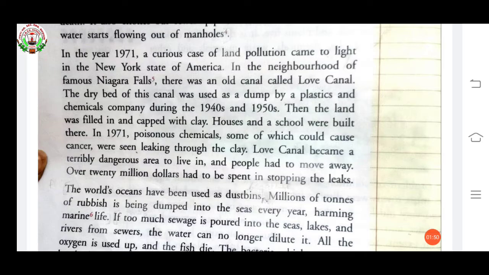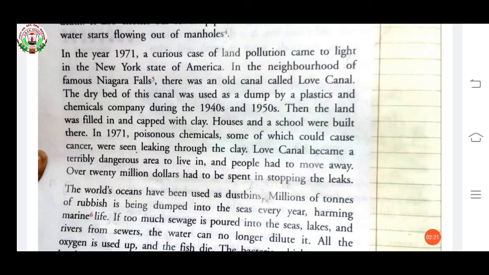In 1971, poisonous chemicals, some of which could cause cancer, were seen leaking through the clay. Love Canal became a terribly dangerous area to live in, and people had to move away. Over $20 million had to be spent in stopping the leaks. Here, it's a case story of land pollution. It's actually true.